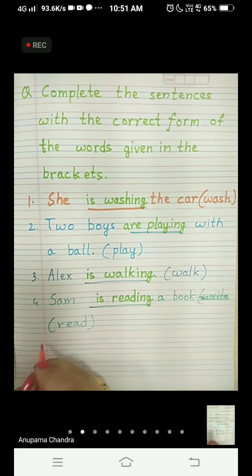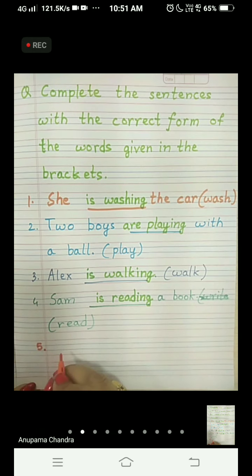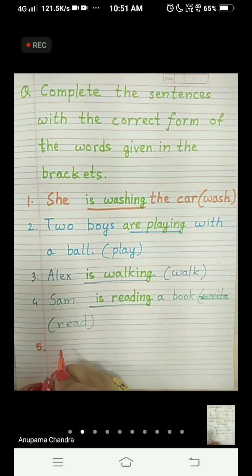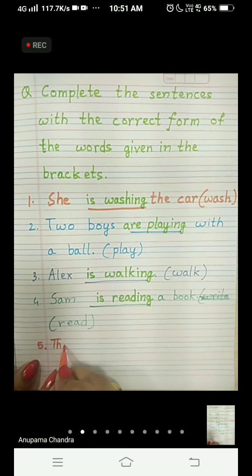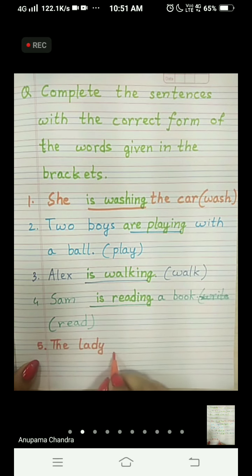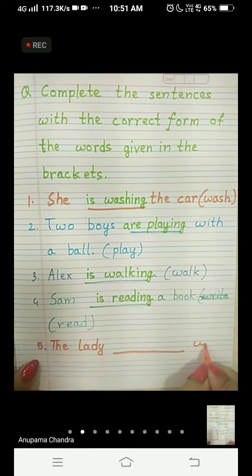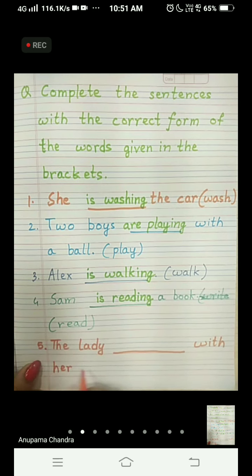Let's write the fifth one. Number 5. The lady dash with her cat.